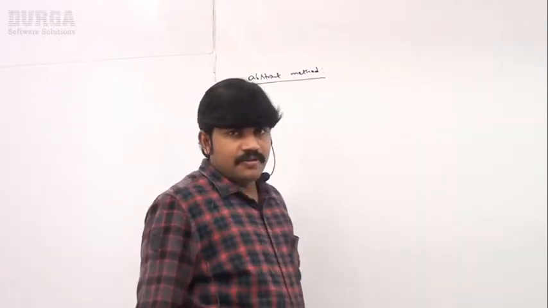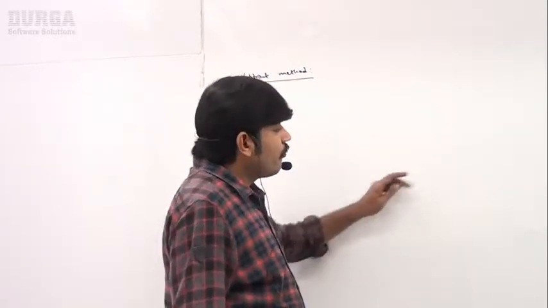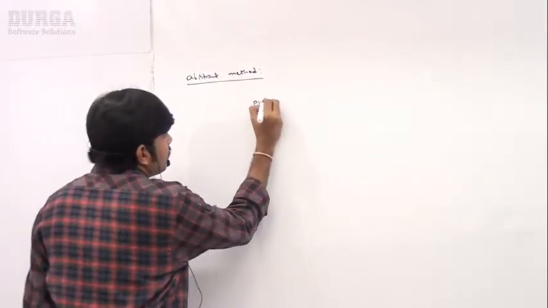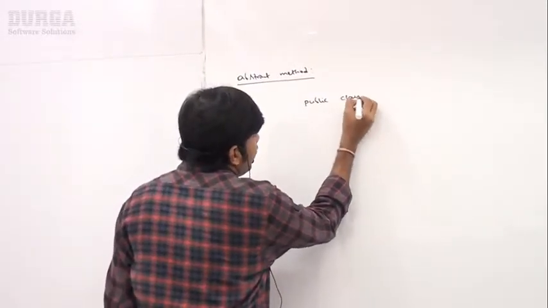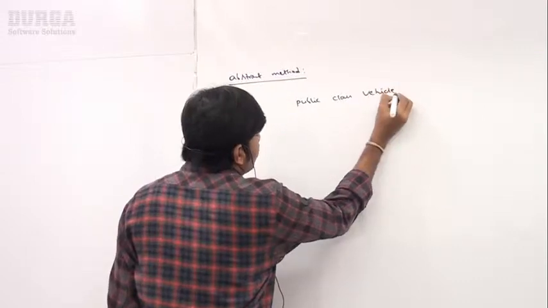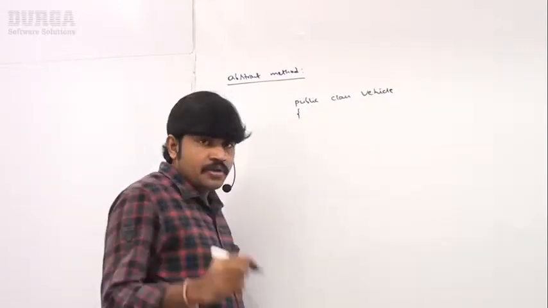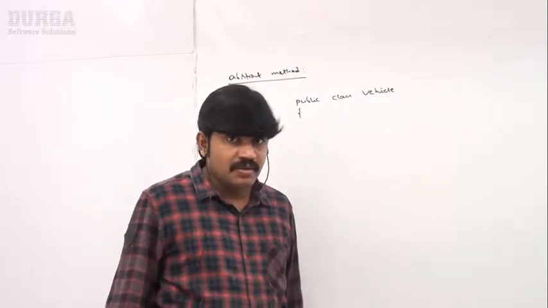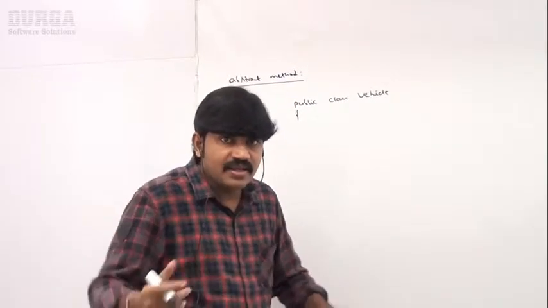Sir, very simple. I have one public class Vehicle. Every vehicle contains a number of wheels: 2-wheeler, 3-wheeler, 4-wheeler.